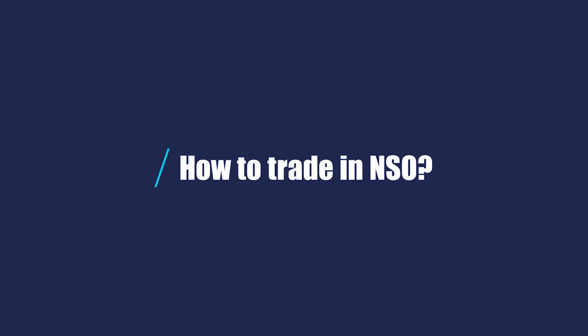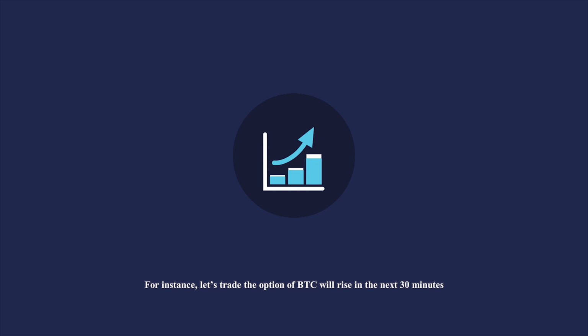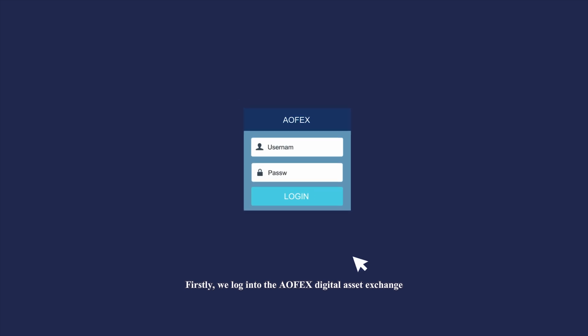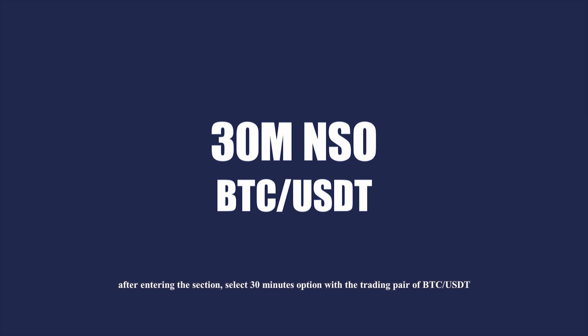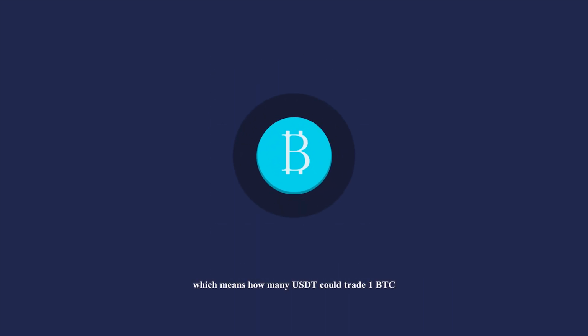How to trade in NSO? For instance, let's trade the option of Bitcoin will rise in the next 30 minutes. Firstly, we log into Aofex Digital Asset Exchange. Click on NSO. After entering the section, select 30-minute option with the trading pair of Bitcoin and Tether USD, which means how many Tether USDs could trade for 1 Bitcoin.